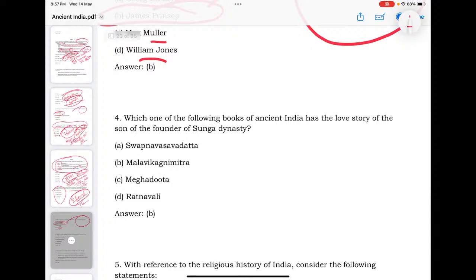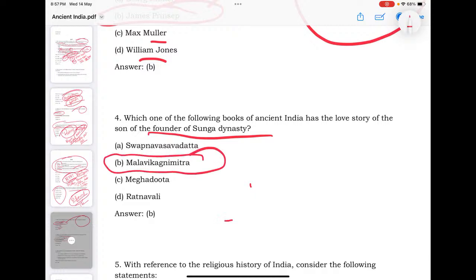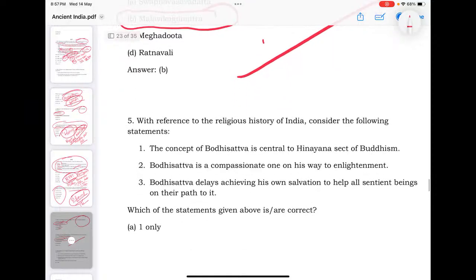Which of the following books of ancient India has the love story of the son of the founder of the Sunga dynasty? Pushyamitra Sunga's son is Agnimitra, and his love story with his maid is Malavikagnimitram. So take care, these things are important, especially ancient literary works, their themes and plots.